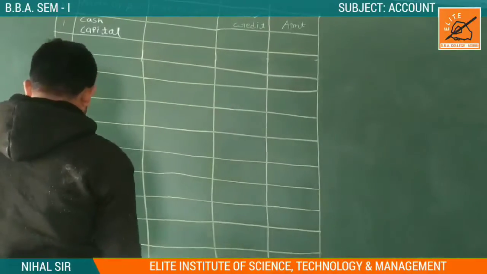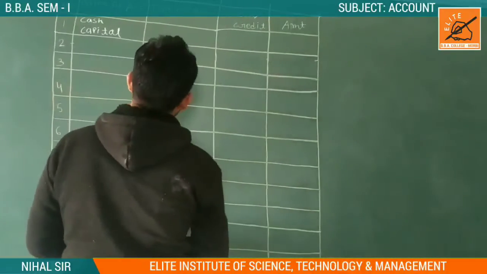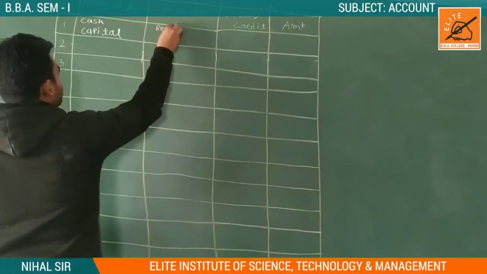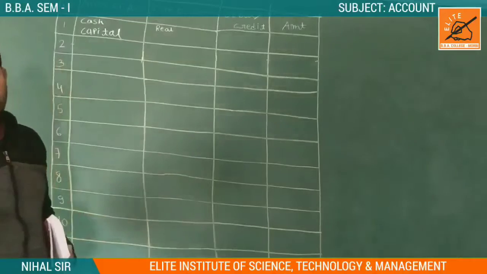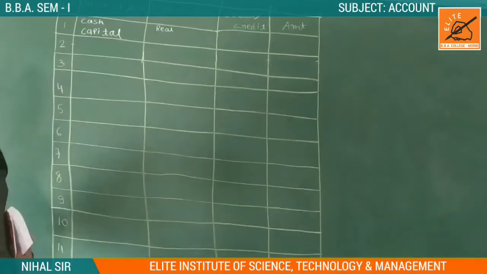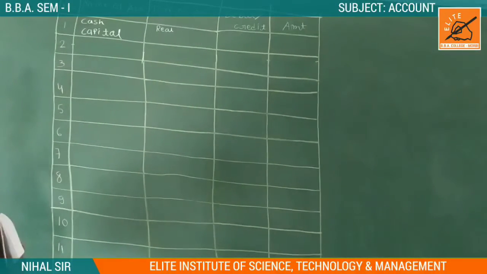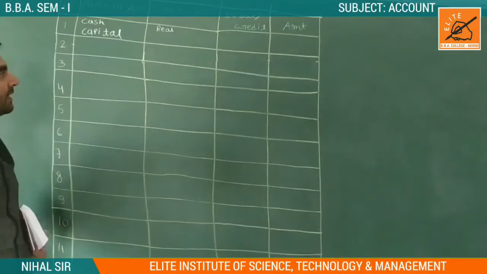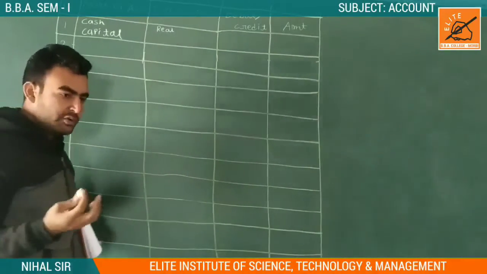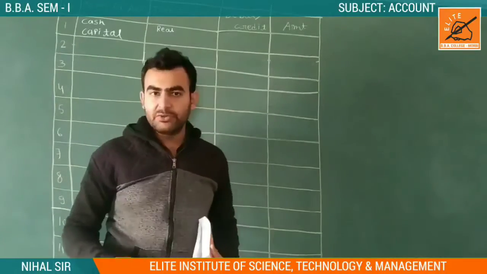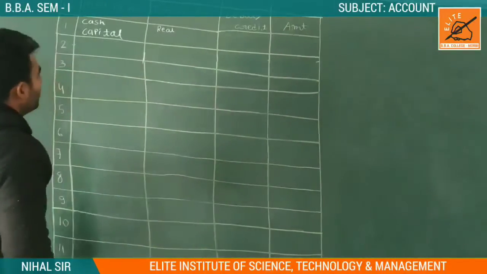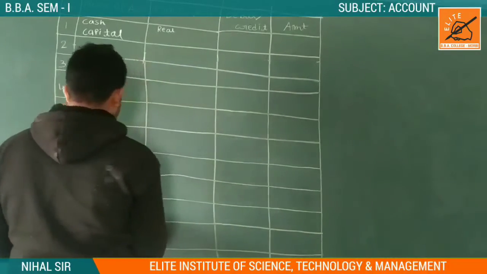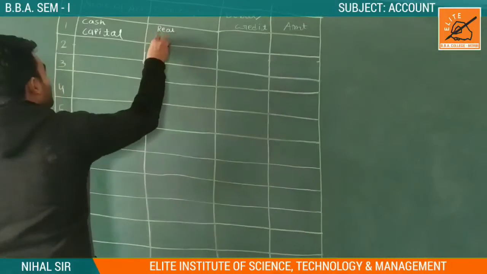Then cash comes into a real account, because capital is one kind of asset. Asset is equal to capital plus liability. In the previous lecture I already told you. So cash comes into a real account because cash is our liquid asset. The second one is the capital account. So the capital account we note in which account? Personal account.